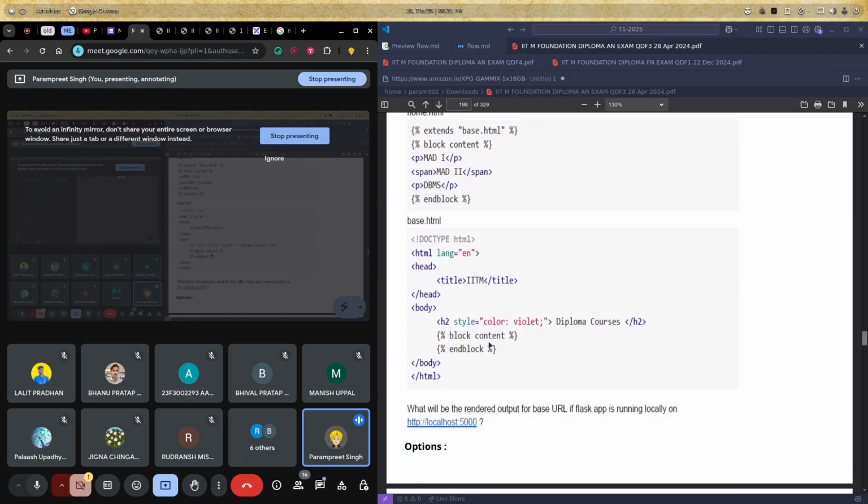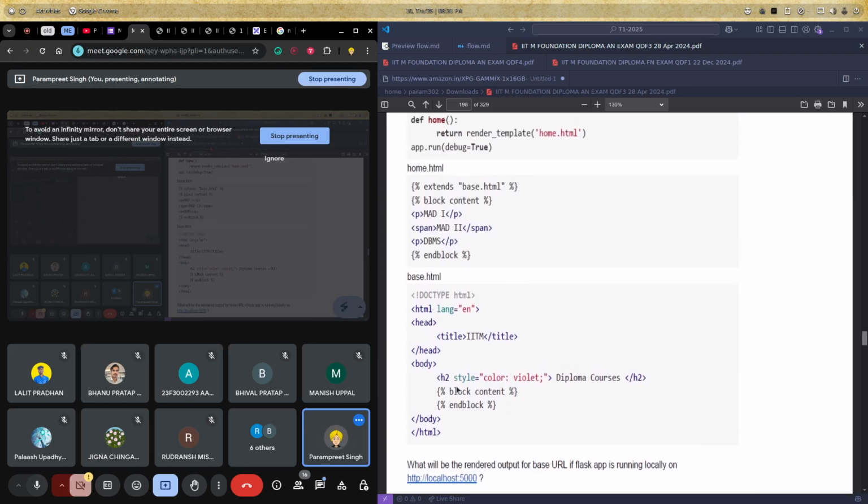Now this question is about styling, maybe or maybe not. What we have here is, you tell me what output we will get eventually, based upon these two HTML files, when we render home.html. Yes, an H2 with this violet color, then a paragraph with mad1, then a span, and then another paragraph with dbms. So we will get 4 lines of output in the HTML, which are diploma courses, mad1, mad2, dbms.